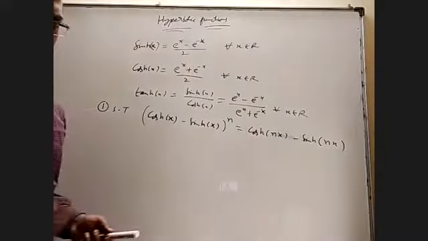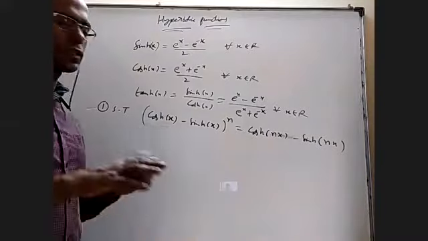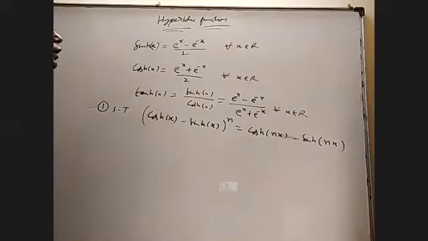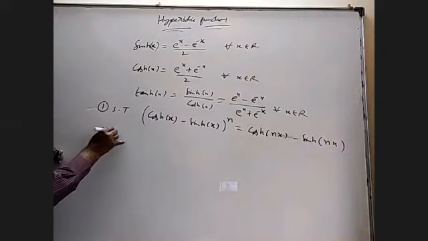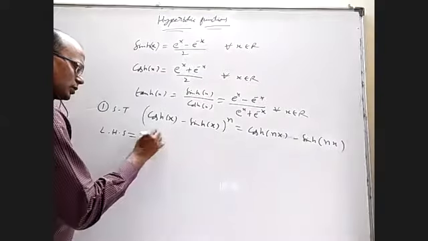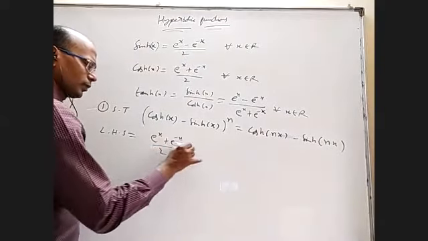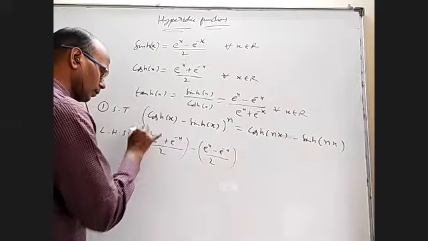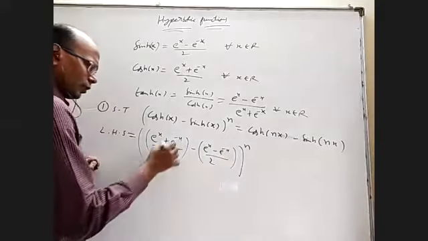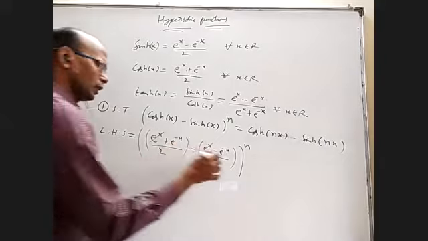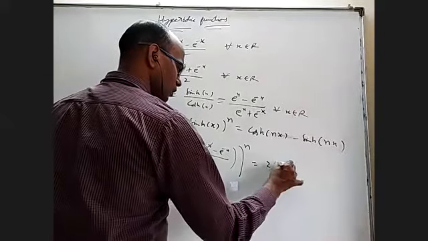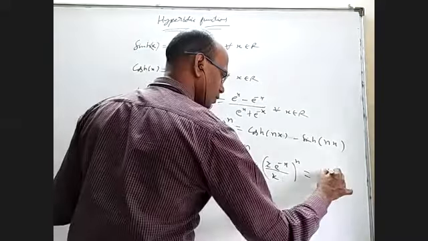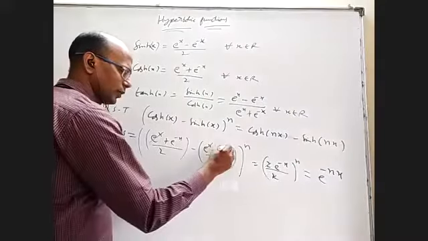The reason I'm discussing this in the beginning is, you accept the definition, you don't need anything else. Simplify LHS, simplify RHS, and they'll be equal. LHS: this is e power x plus e power minus x by 2, this is e power x minus e power minus x by 2. You can cancel e power x. You will get 2 e power minus x by 2 whole power n. 2 will cancel. It is e power minus nx. A power m whole power n is a power mn.